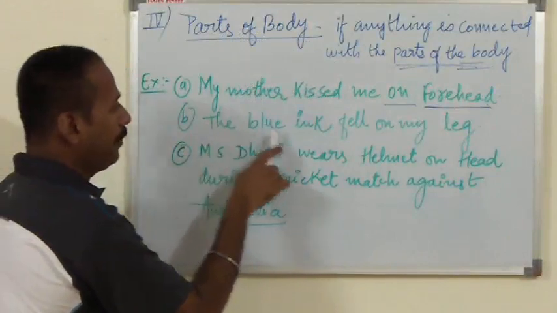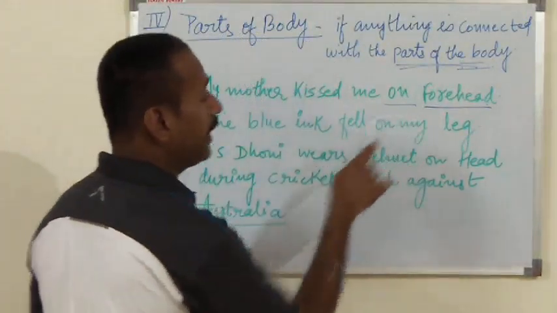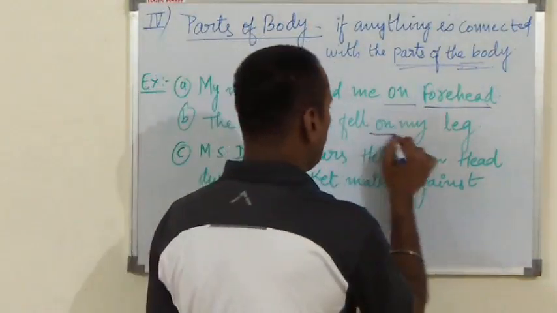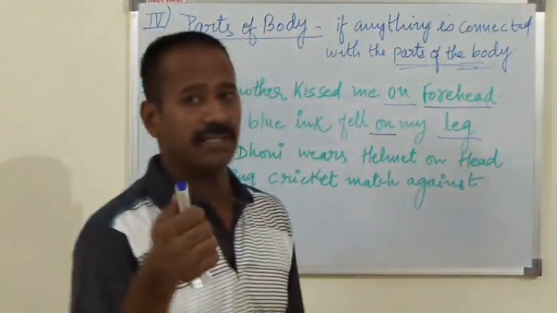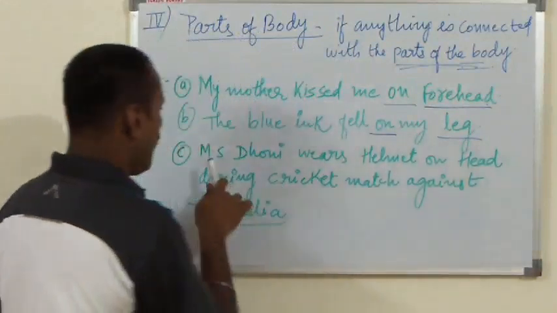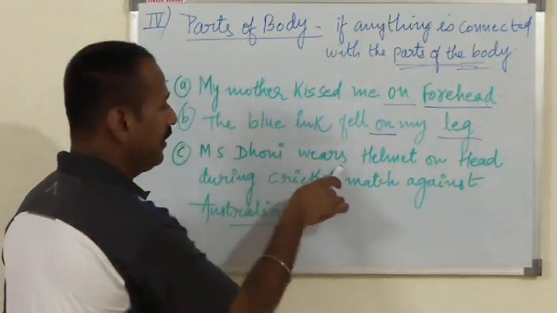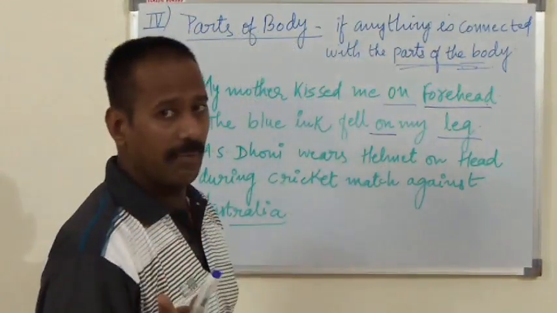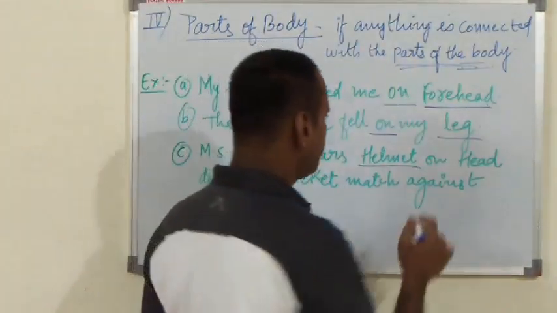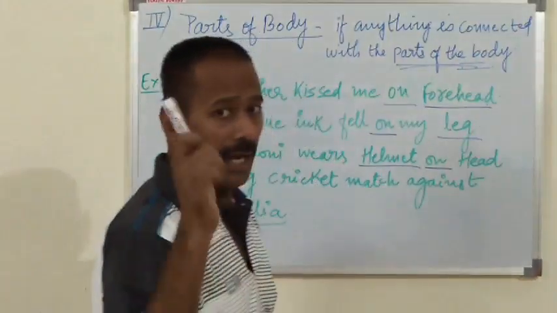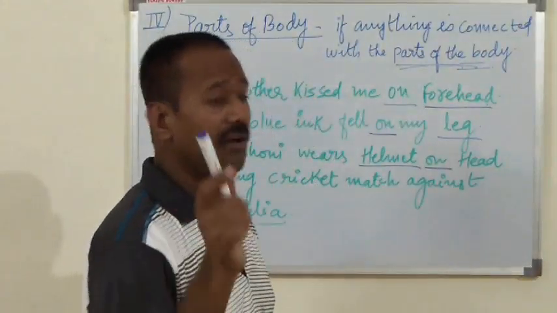Second, the blue ink fell on my leg. On is preposition here and leg is again parts of body. MS Dhoni wears helmet on head during cricket match against Australia. Helmet again is the object, preposition on and head. Head again is parts of body.